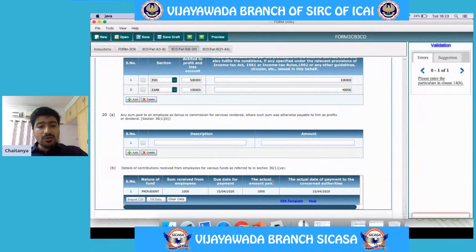And what is the amount that is actually paid? Actually paid is also 1,000. When is it paid? It is paid on 15/4/2020, on the due date itself. If this is not paid, then this information is to be deleted and 0 needs to be mentioned here. Say if it is paid beyond the due date, then the actual date of payment is required to be mentioned here.